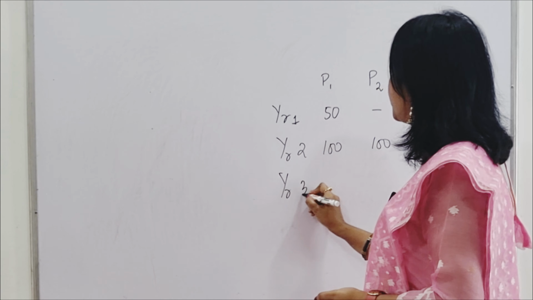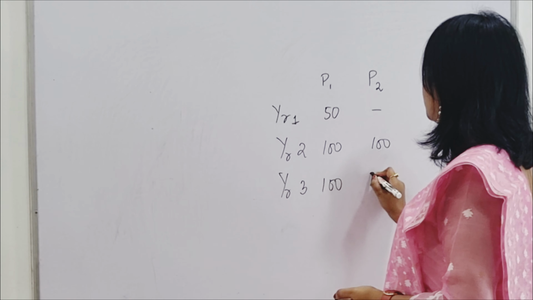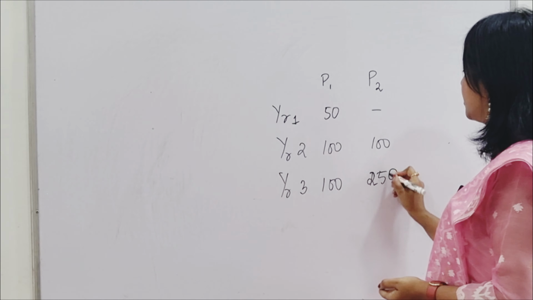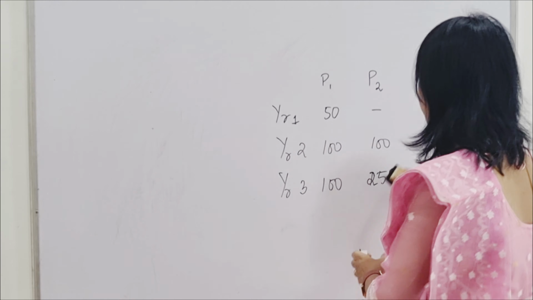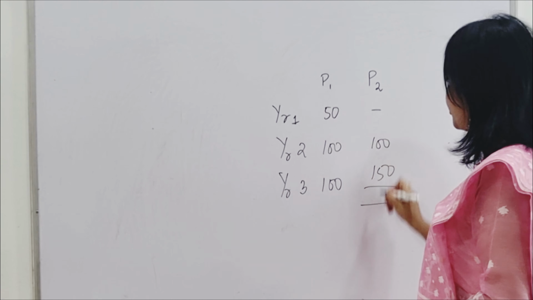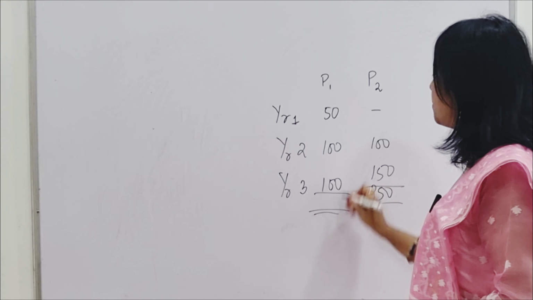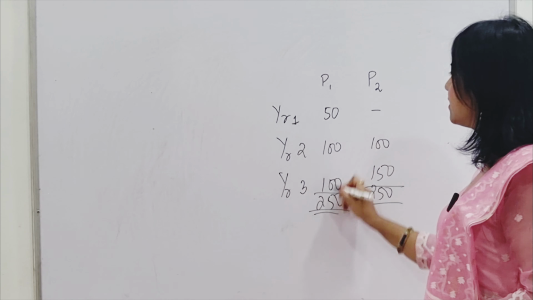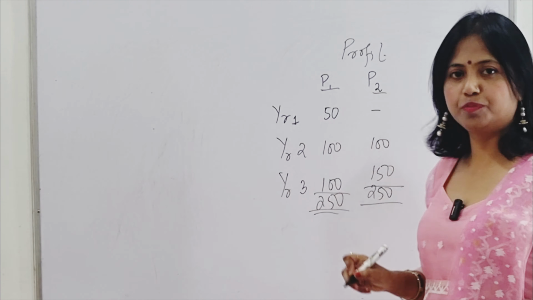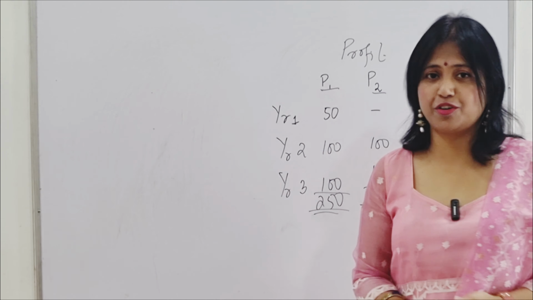In year 3, project gives me 100, and suppose it gives me say 200, or I will keep it as 250, or I just keep it as 150. So you can see that when I keep it as 150, the total profit earned from this project is 250, whereas project one earns 250. So when I say the profits, there is no difference between project 1 and project 2. So my profit is the same for both the projects, so I'm indifferent and I may choose any of this.